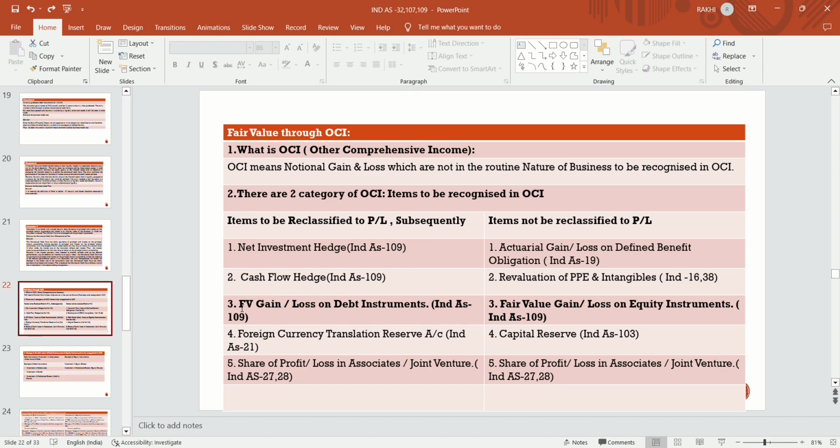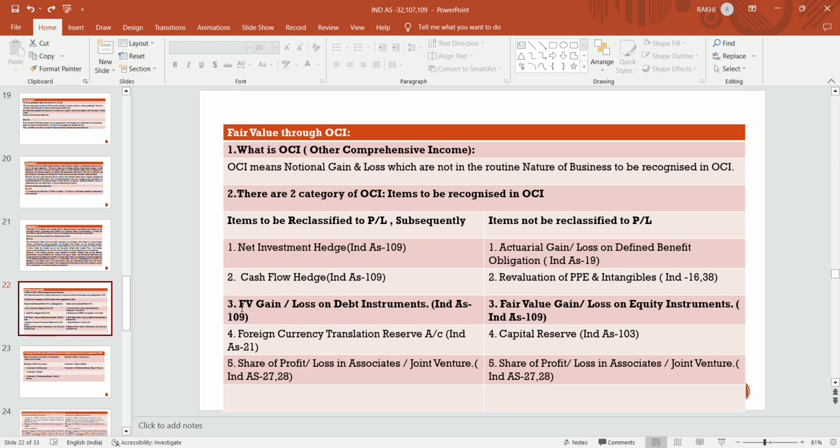OCI is the notional gain and loss which is recognized, measured at fair value. Any gains and losses arising due to a difference in the fair value of the financial asset are not actual gains and losses, they are notional gains and losses, and any notional gain and loss is to be recognized in OCI, which is not in the routine nature of the business.